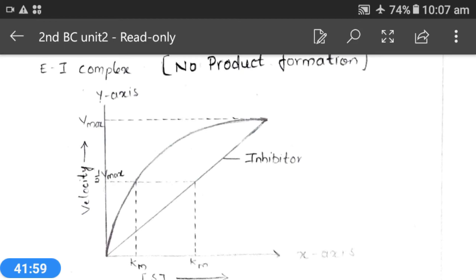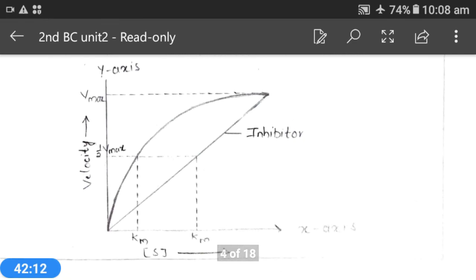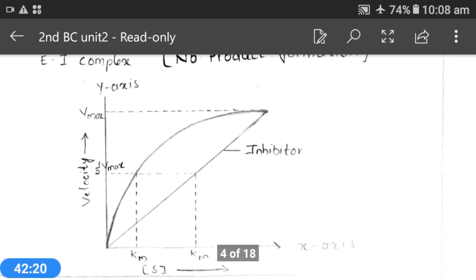Okay. Apart from this, suicidal inhibition is also a type of irreversible inhibition in which the original inhibitor is converted into a more powerful and more potent form of the inhibitor by the enzyme itself. Okay, that's why we call it suicidal inhibition, and best example is allopurinol.